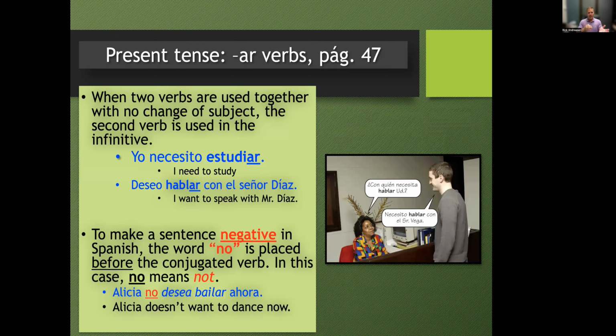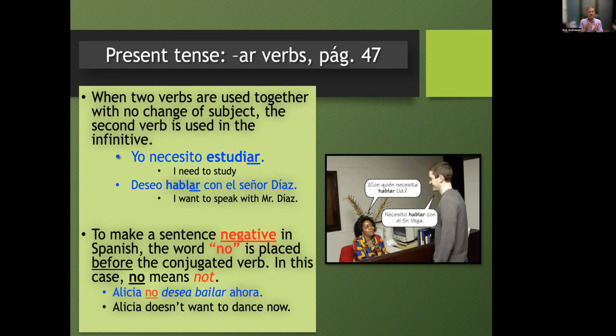All right, so this is again a review of the first thing we talked about, having two verbs together. When two verbs are used with no change of subject, the second verb is kept in the infinitive: necesito estudiar, deseo hablar. And then a new concept: to make a sentence negative, you put the no before the conjugated verb. And in English, we would translate that as "not."